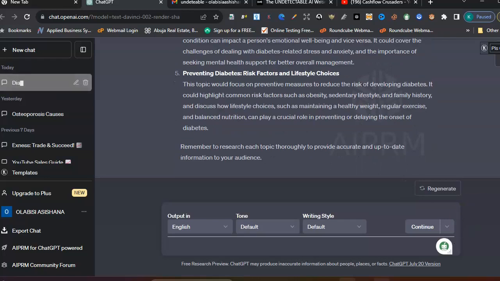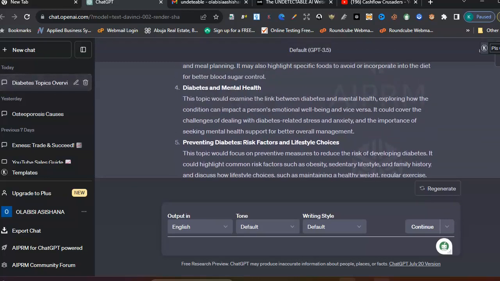Okay, good. ChatGPT has given us 5 different topics on diabetes. I think I like this one, diabetes and mental health. So I'm going to copy this.